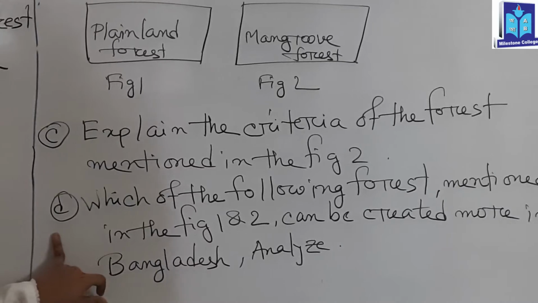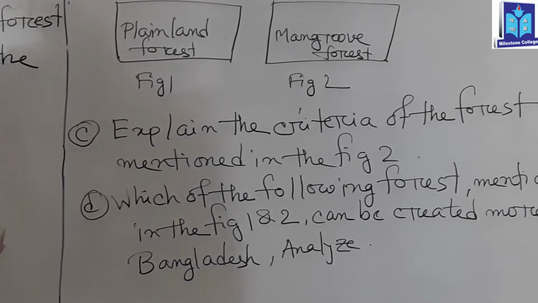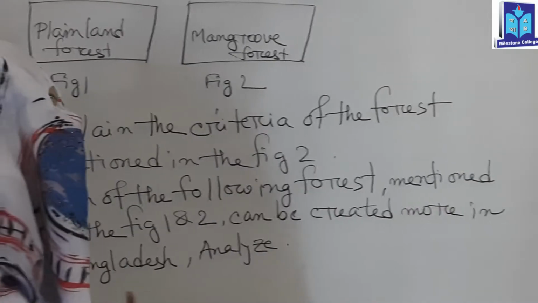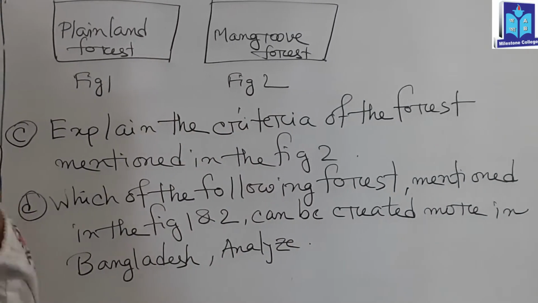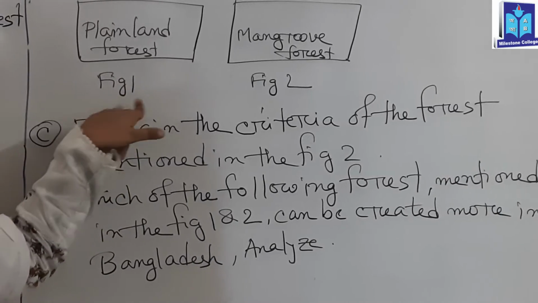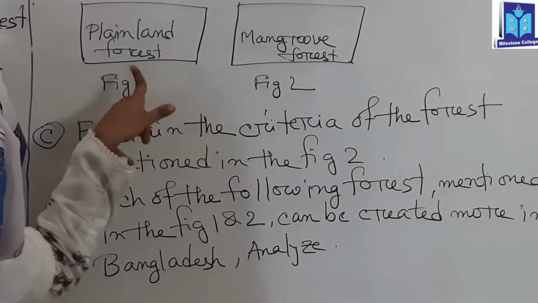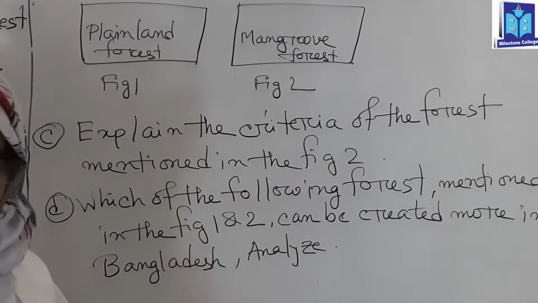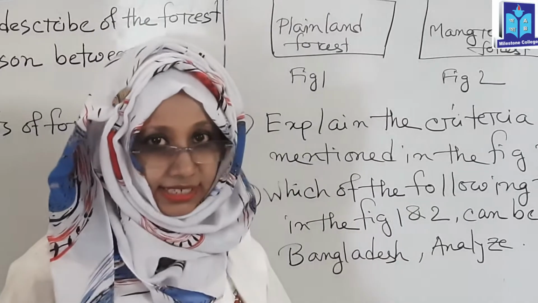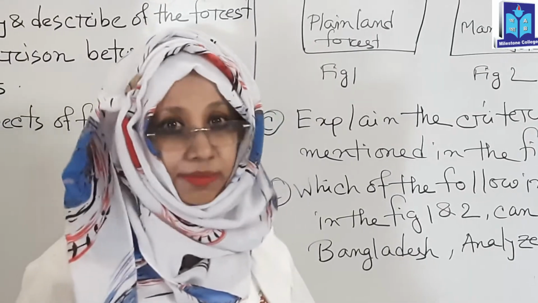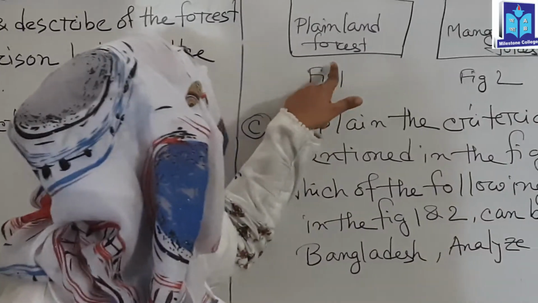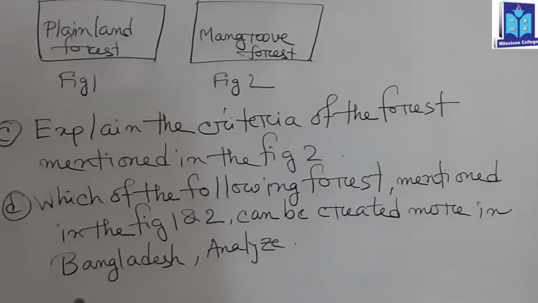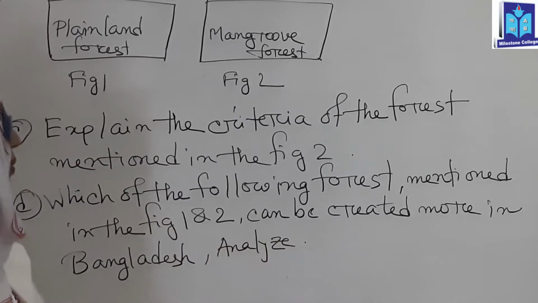Finally, question number D, that is a higher order ability question. Which of the forests mentioned in figures number 1 and 2 can be created more in Bangladesh? Analyze. Students, identify: in figures 1 and 2, one is a plainland forest and another is a mangrove forest. In Bangladesh, sweet water is present, but salt water is present in a lesser amount. So a plainland forest can be created very easily and more in Bangladesh.